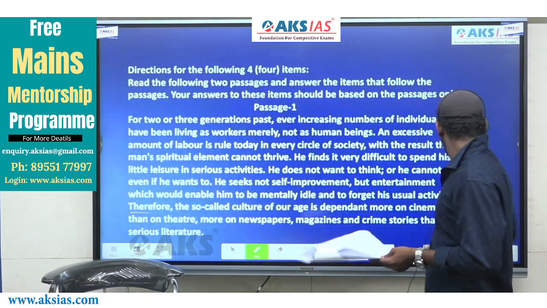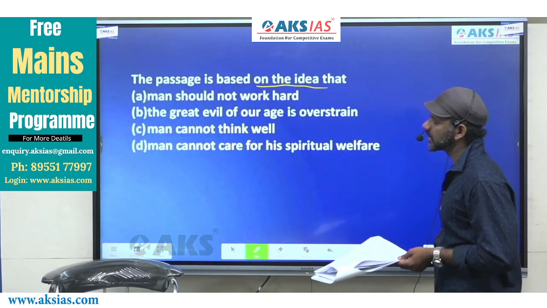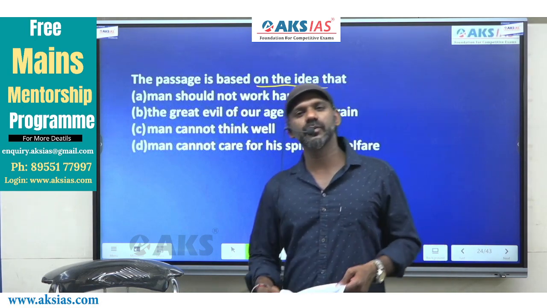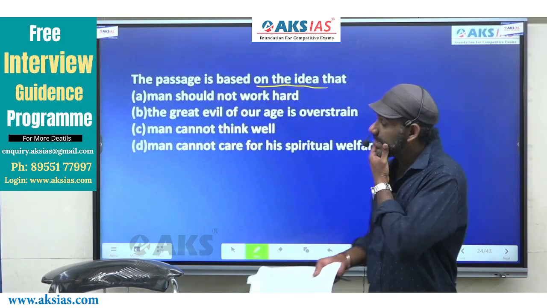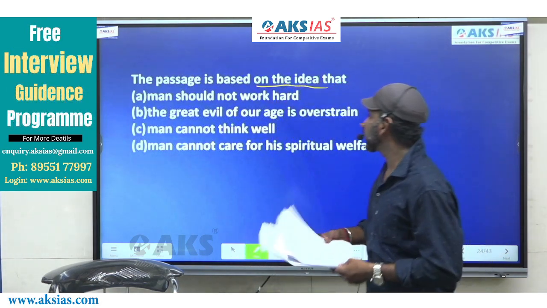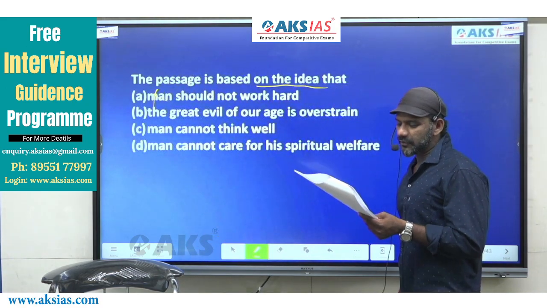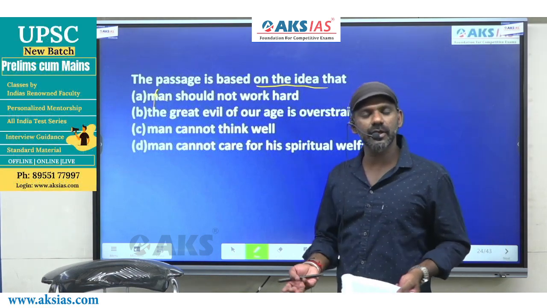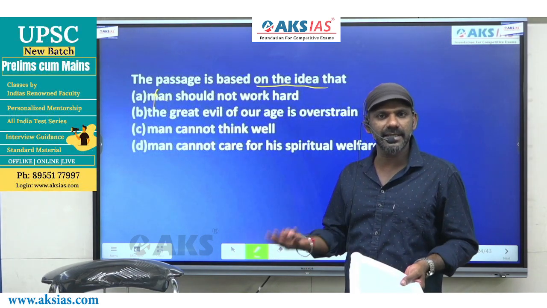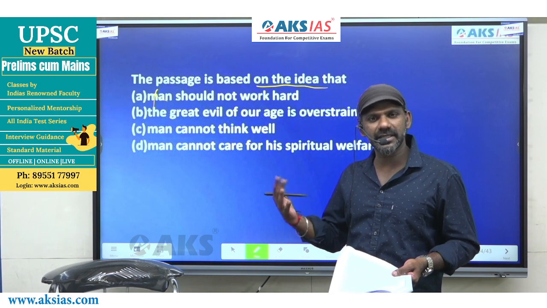Come to the options. Man should not work hard. The paragraph does not tell us about man working. Man works hard or not actually. And man should not work hard is nowhere a part of the details of the paragraph. Come to B. The great evil of age is overstrain. Overstrain is not talked about. What man wants is entertainment. He does not want to find time to think about himself.